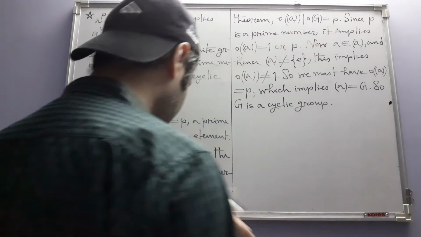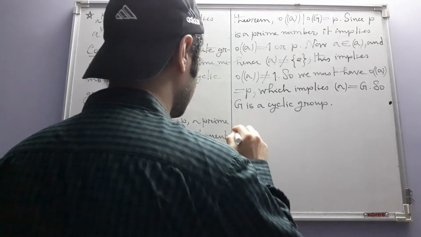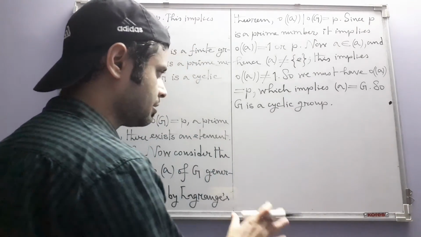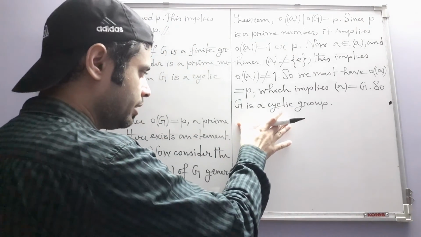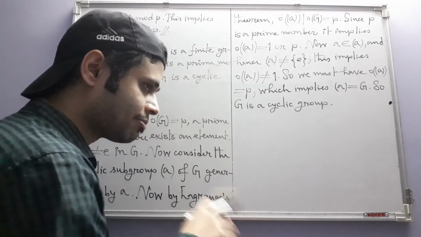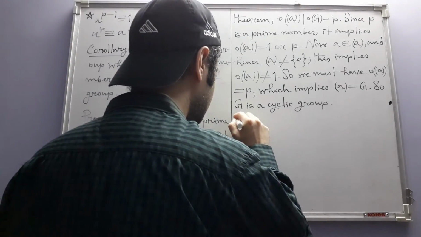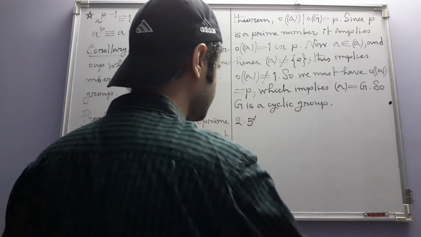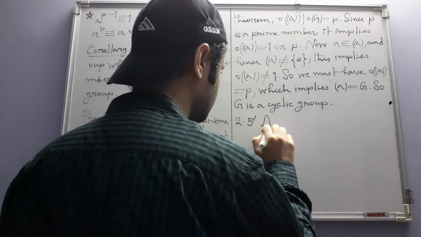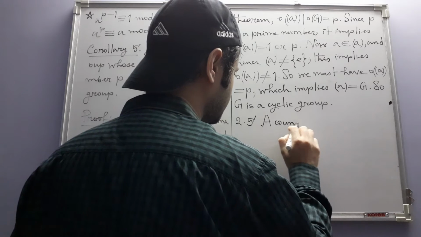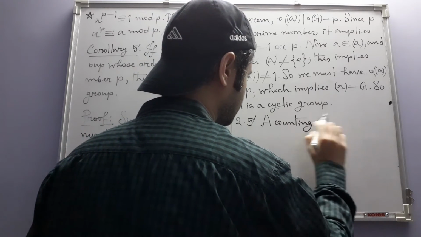Okay, now next comes a new section. We don't have any exercises at the end of this section. We then have section 2.5, after which we have all the exercises combined. So this is section 2.5, a counting principle.